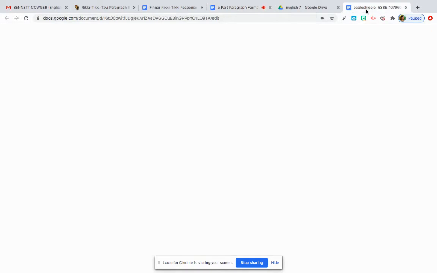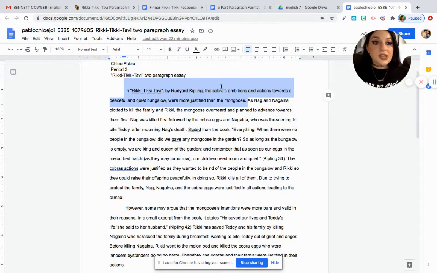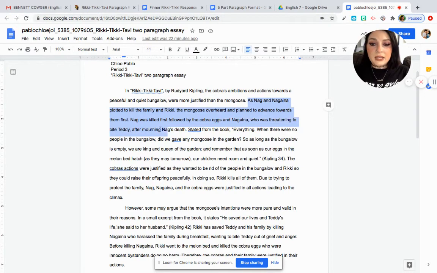Let's look at the student example. This was their topic sentence. Now let's look at their background information. As Nag and Nagaina plotted to kill the family and Rikki, the mongoose overheard and planned to advance towards them first. Nag was killed first, followed by the cobra eggs and Nagaina, who was threatening to bite Teddy after mourning Nag's death. Perfect, I love it. They capitalized proper nouns, they kept it to 1 to 2 sentences in length, and they just explained, again, the relevant information that sets up their evidence. They didn't summarize the entire story. Again, they're keeping it very relevant to the topic.